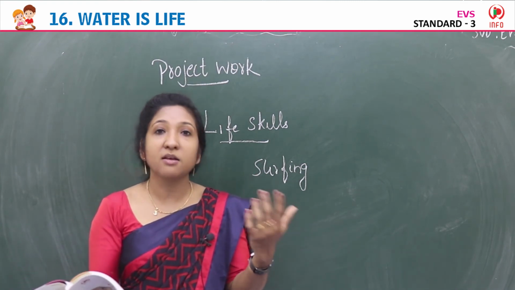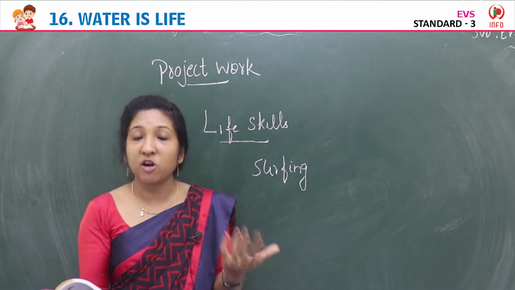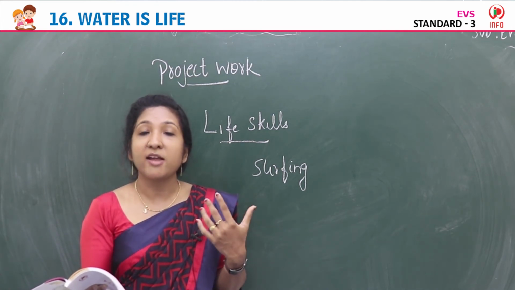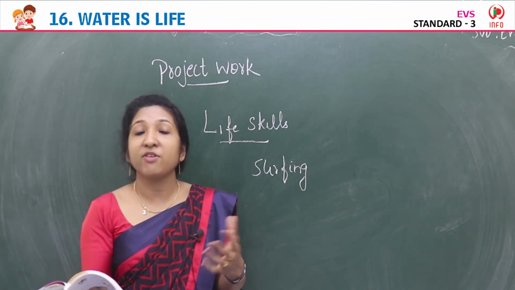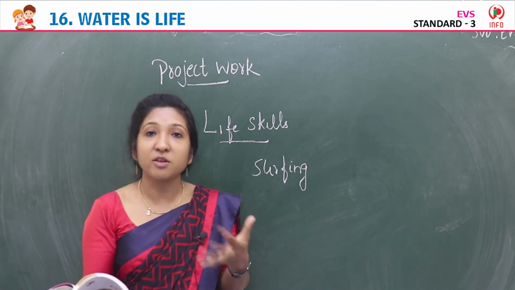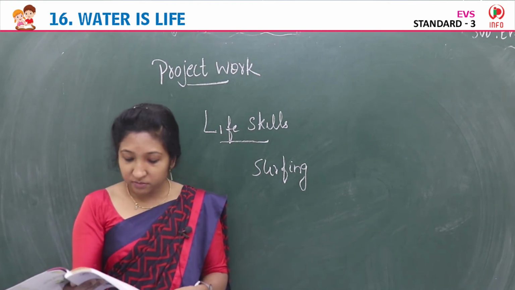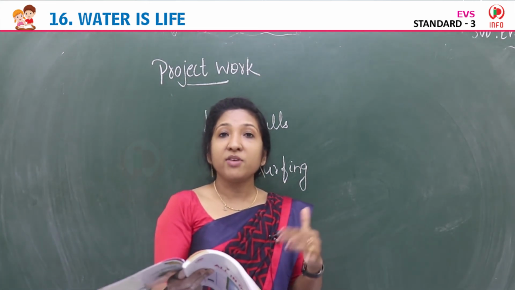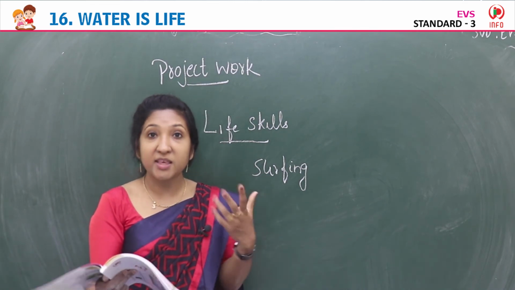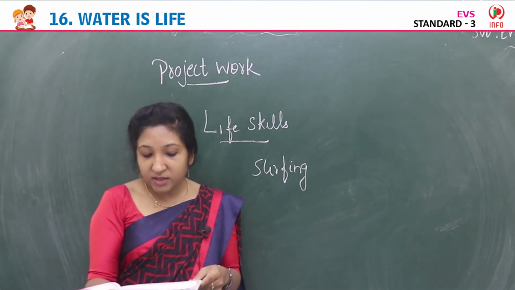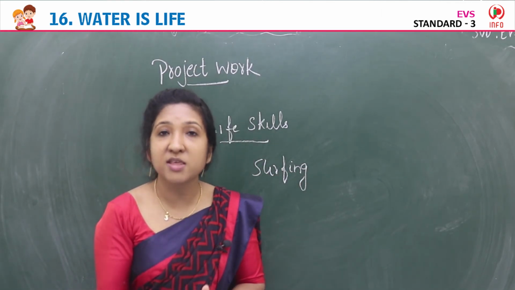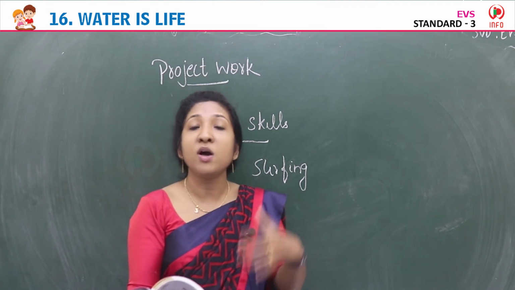It makes it difficult for people to live. Drought is a natural calamity. Without water, it is very difficult for people to survive. Farmers cannot grow crops. So food scarcity means famine, no food, no water, no food. So to avoid this condition, we have to conserve water. If we save water now, we are making sure a water supply is adequate for future generations. We should make sure that good water supply is there for our future generations. For that, right now we need to conserve water.